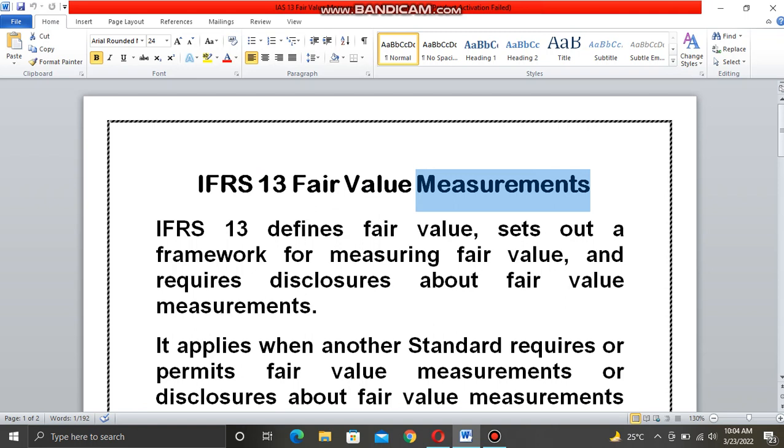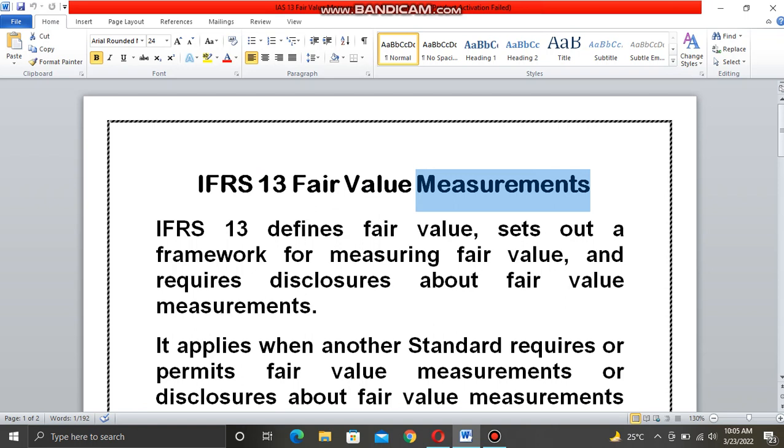IFRS 13 defines fair value, which I will explain later on, and sets out a framework for measuring fair value. We're talking about IFRS 13, and it requires disclosures about fair value and measurements. Disclosures are shown in the notes to the accounts.